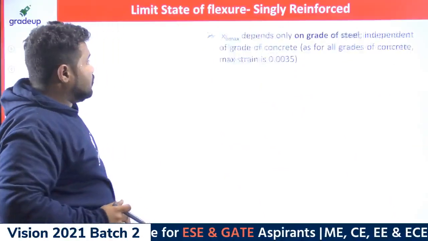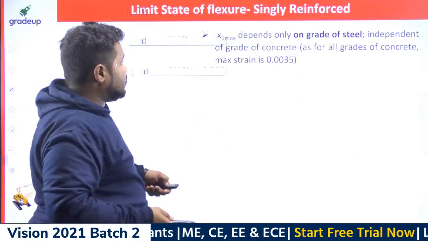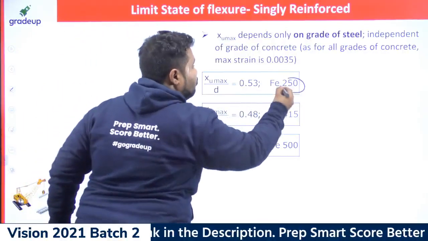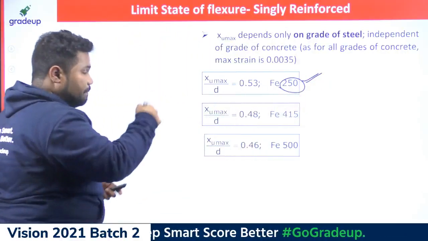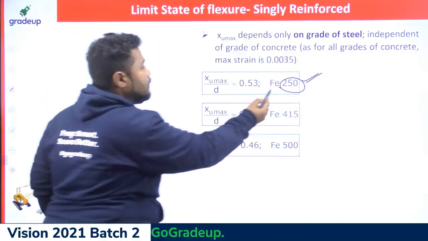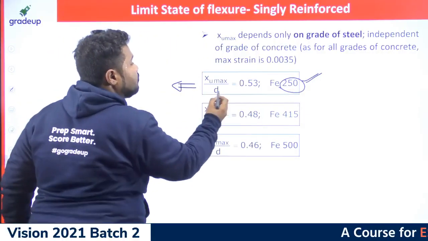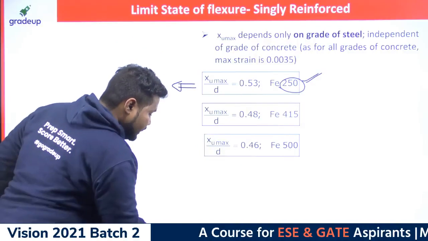right. Now as I already mentioned, if you work out XU max for Fe 450, for example, in the previous equation, if you keep Fy as 450, then you will get XU max by D as 0.53.